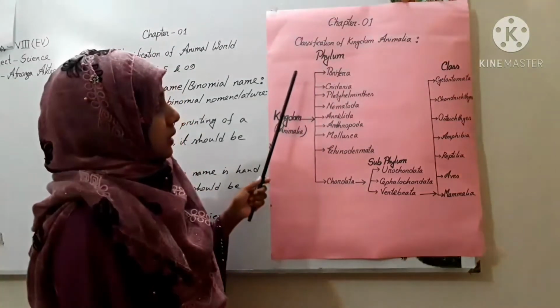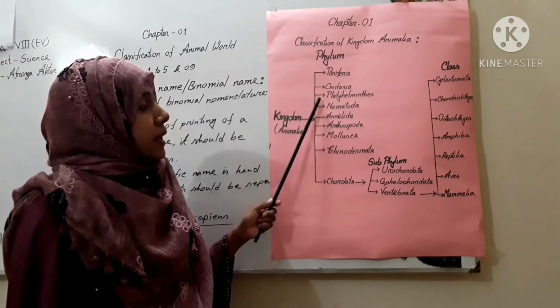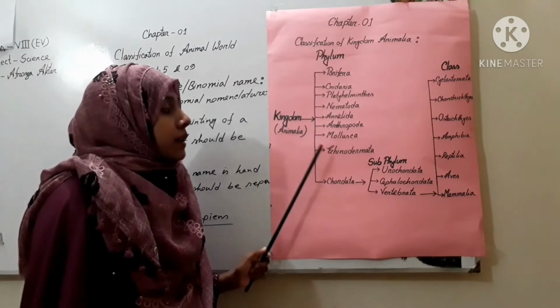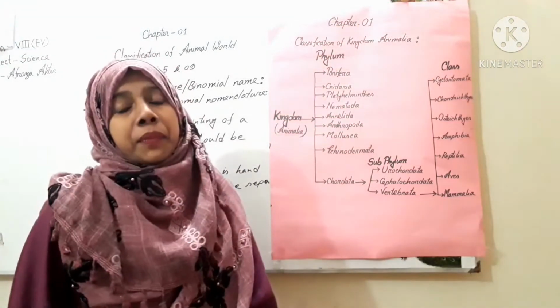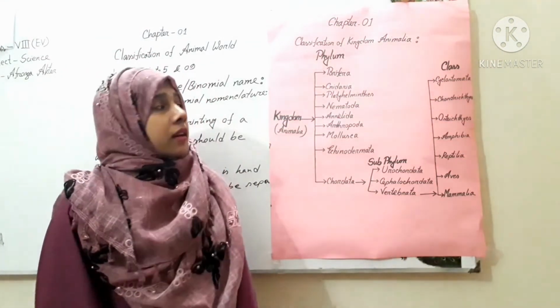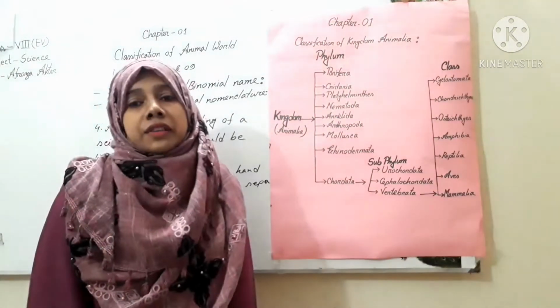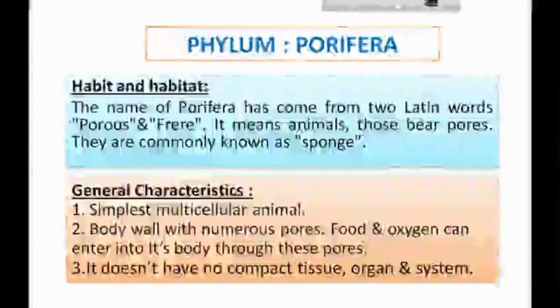Invertebrate phyla, namely Porifera, Cnidaria, Platyhelminthes, Nematoda, Annelida, Arthropoda, Mollusca and Echinodermata. I will discuss about their habitat and their general characteristics. I will discuss different phylum.